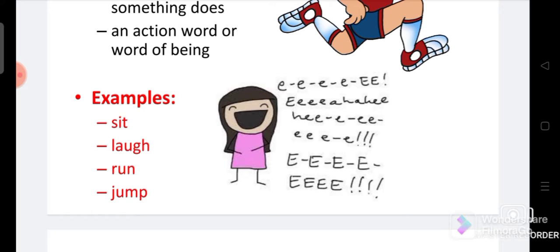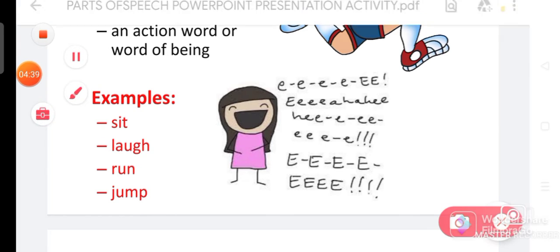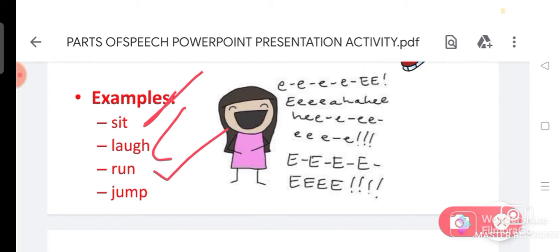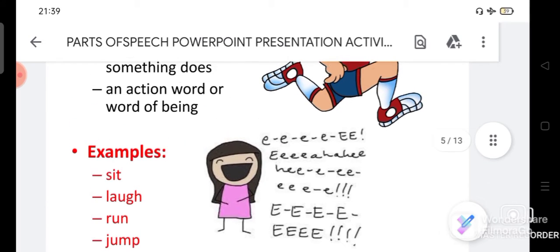For example, see, sit, laugh, run, jump. What are all these? Sit is an action, sitting. Laugh is an action, laughing. Run is an action, running. Jump is an action. These are all action words.